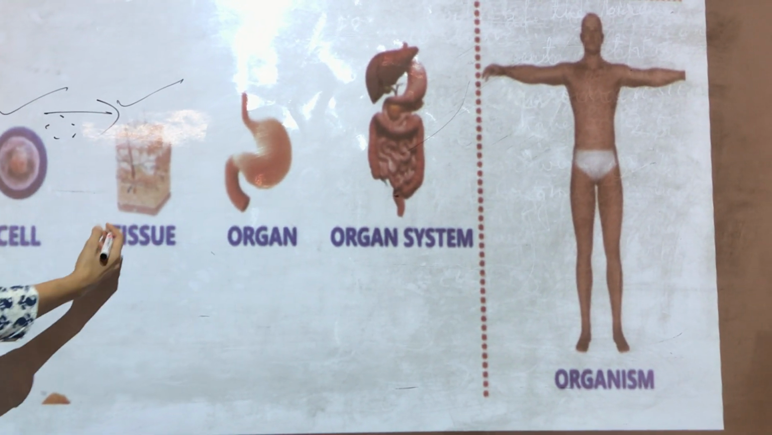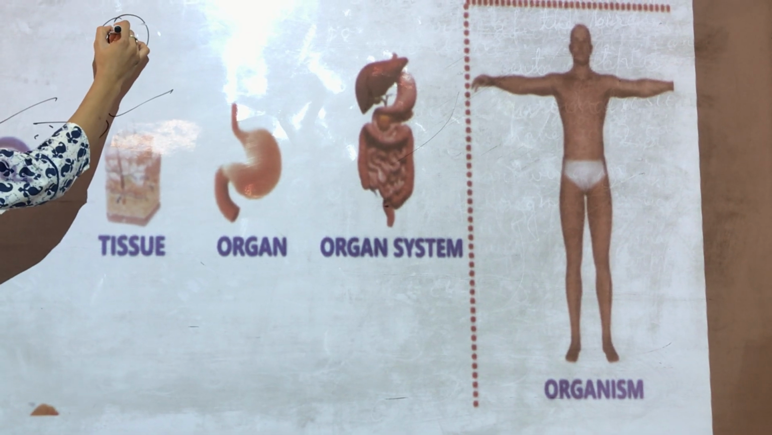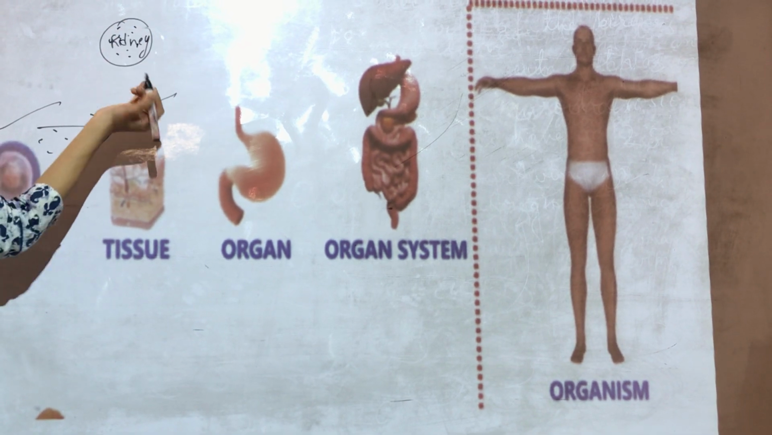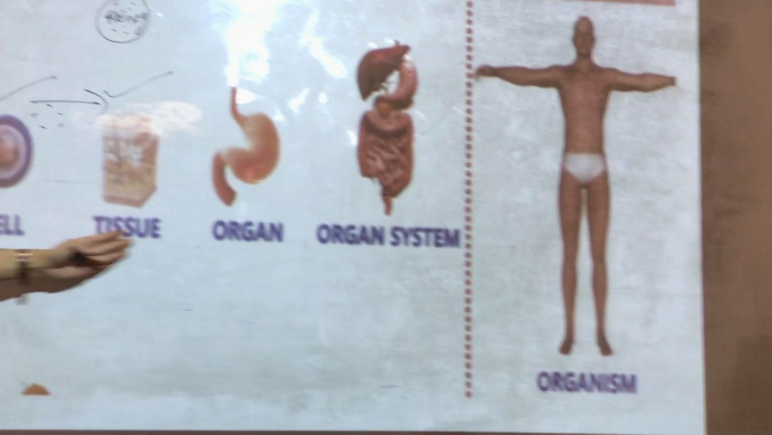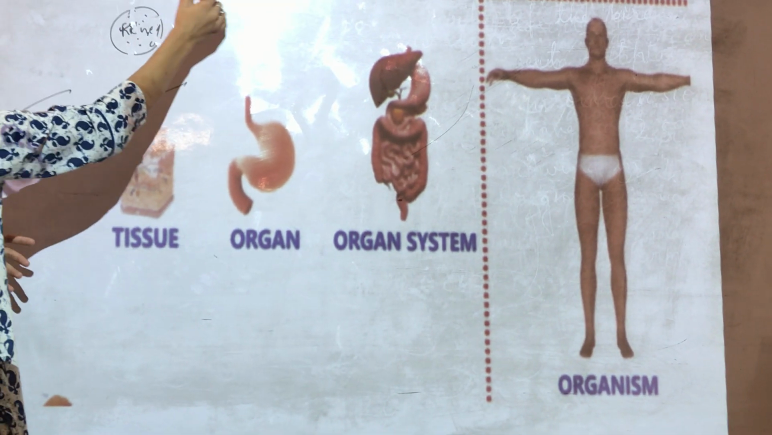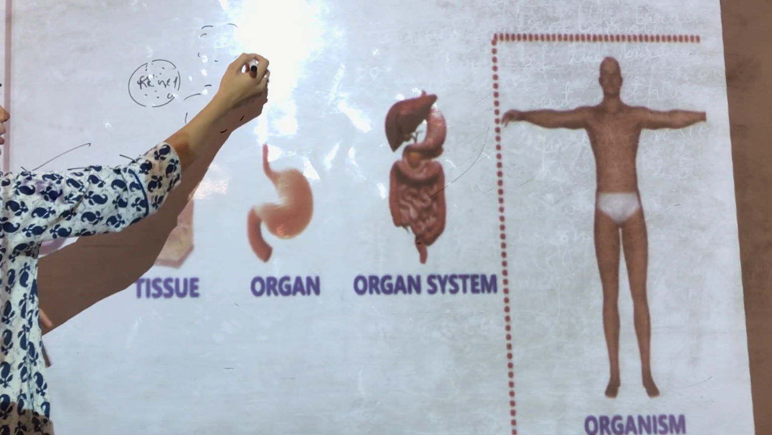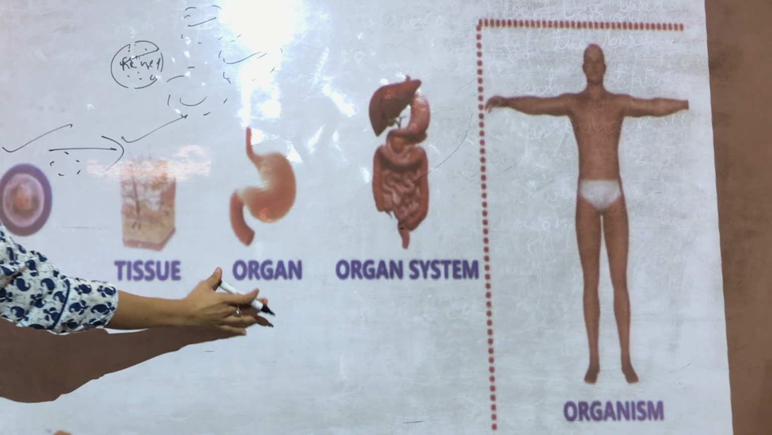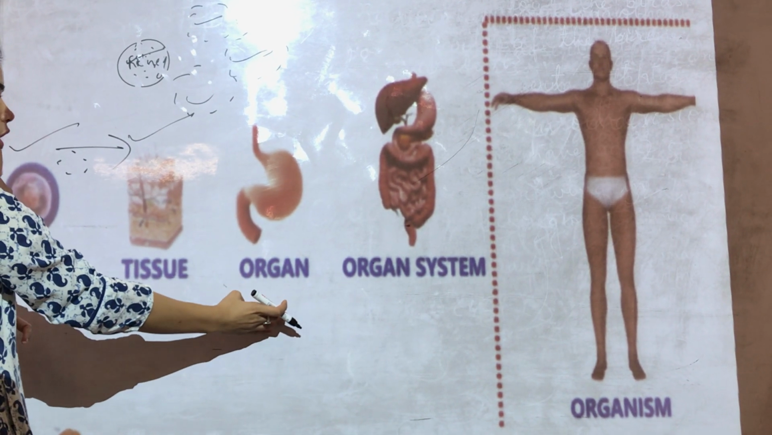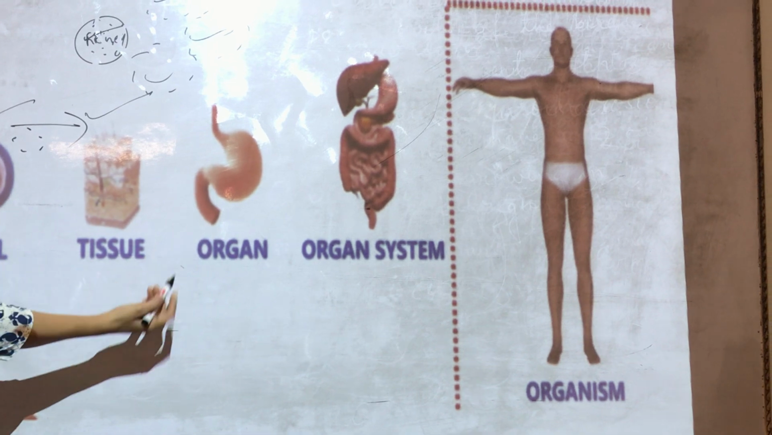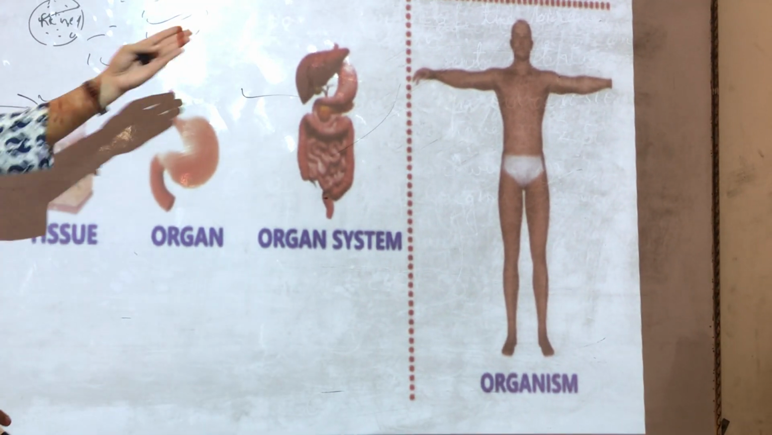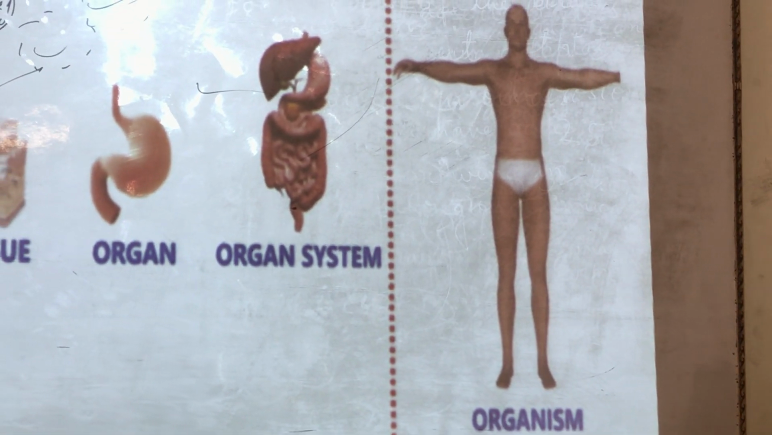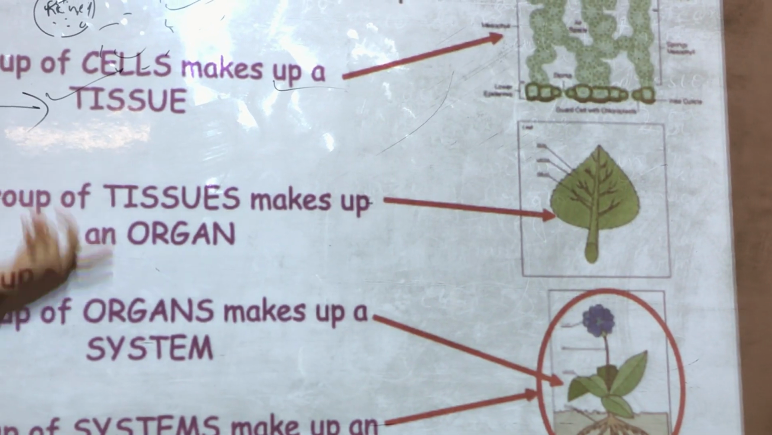When tissues combine, for example, these are kidney cells. When kidney cells combine, they form a tissue. And when these tissues combine, for example, kidney tissue, red blood cell tissue, nerve tissue, and the tissues in the stomach, they all form an organ. And when different organs combine, they form an organ system. And an organism is made up of all these organ systems. So basically, tissue is nothing but a group of cells.